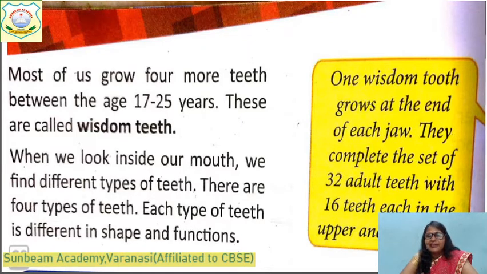By growing these 4 wisdom teeth, a human being completes a set of 32 adult teeth, with 16 teeth in each jaw, upper and lower. Okay, I hope you have understood.